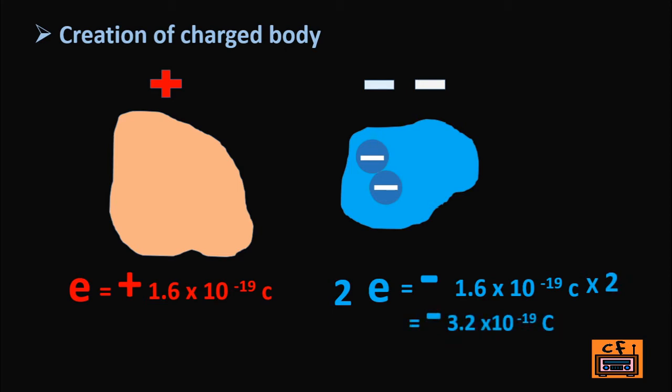Same thing will happen for body A. The net charge of body A will be twice the charge of an electron, that is 3.2 into 10 to the power minus 19 coulomb of positive charge. So the charging of a body is nothing but the transfer of electrons. This leads to a basic property of electrostatics. Let's explain this phenomenon in more detail.